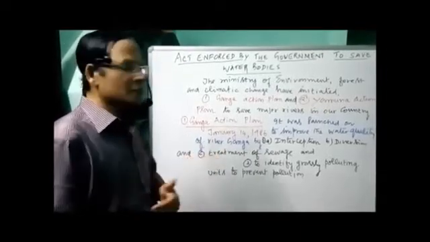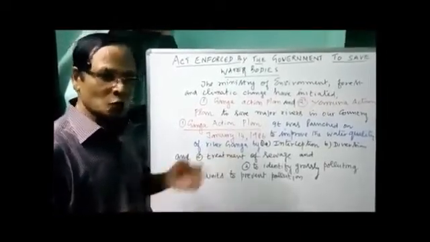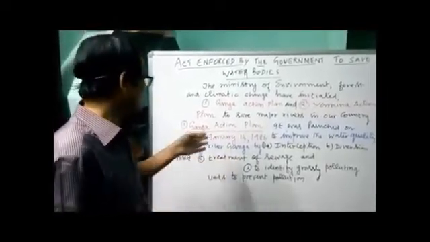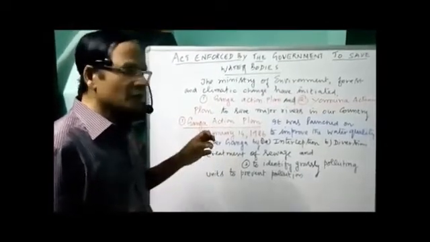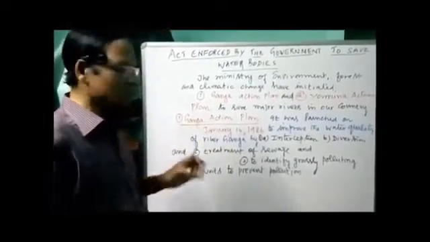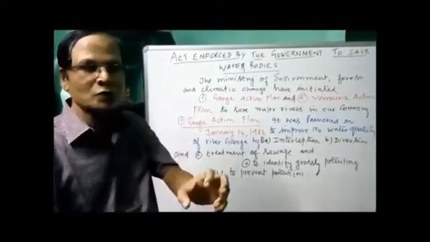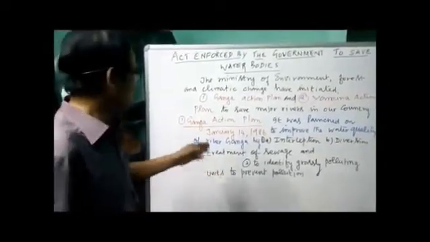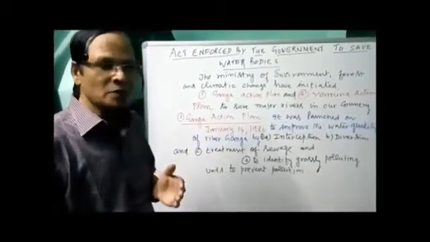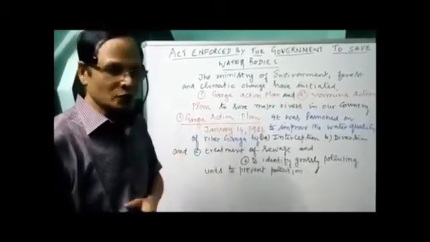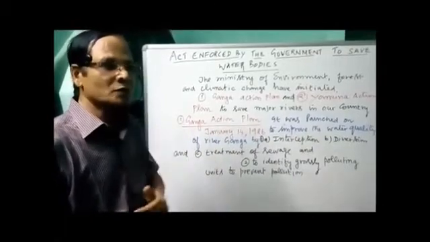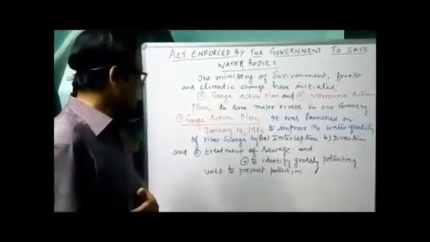The second important note about the Ganga Action Plan is to identify grossly polluting units. Grossly means major polluting units. What for? To prevent pollution in river waters, particularly in the river Ganga. That's a major polluted river in India, you know that. Even dead bodies are released into it as a sacrifice.